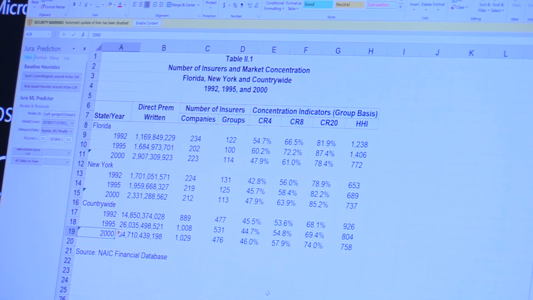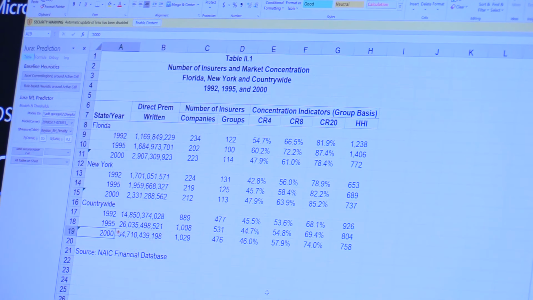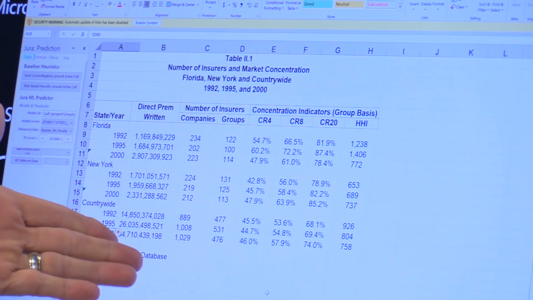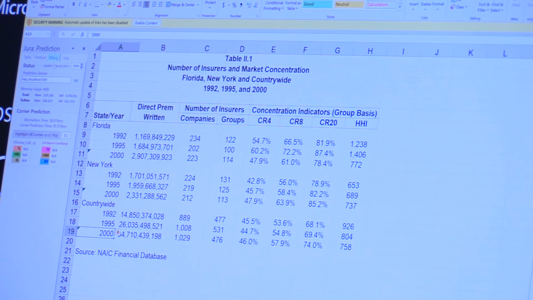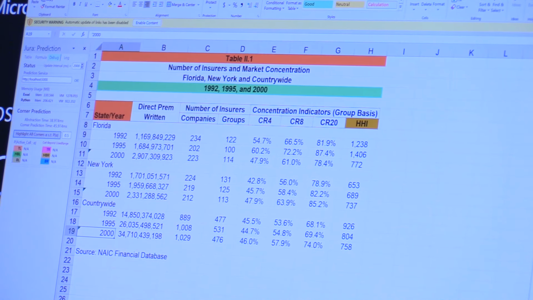So what we've developed is a technology called Jura, which is essentially trying to find the tables in a given sheet, which is basically an arbitrary bounding. Jura uses a technology based on neural networks that looks at every cell and asks the question, is this cell the corner of a table? And so we have an ability to show what the neural network thinks about the corners.